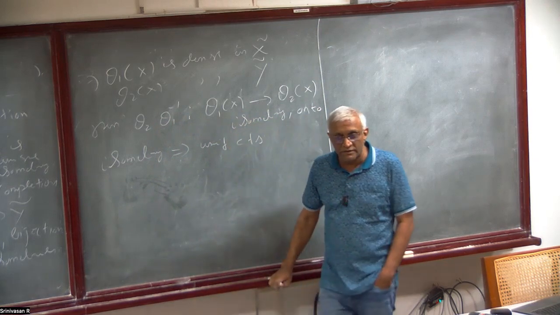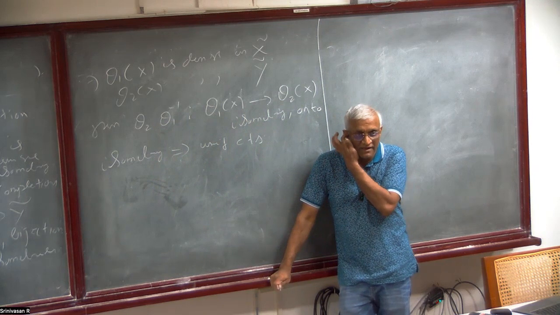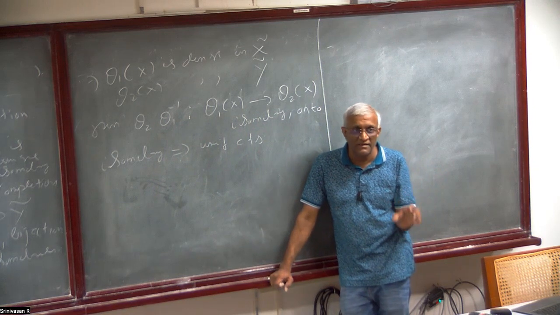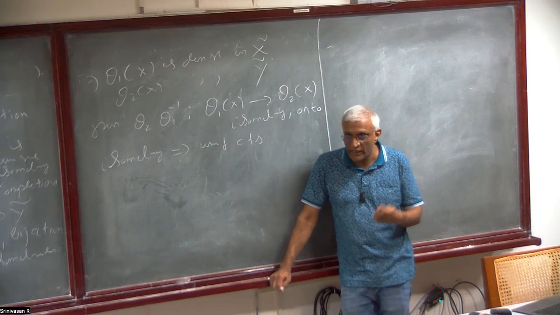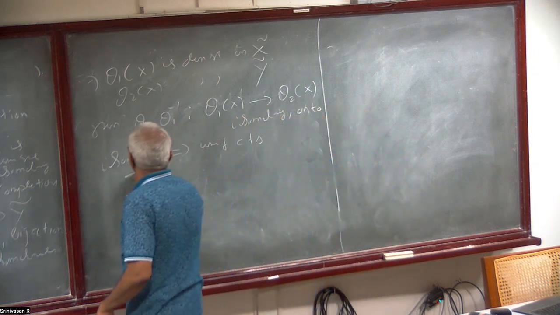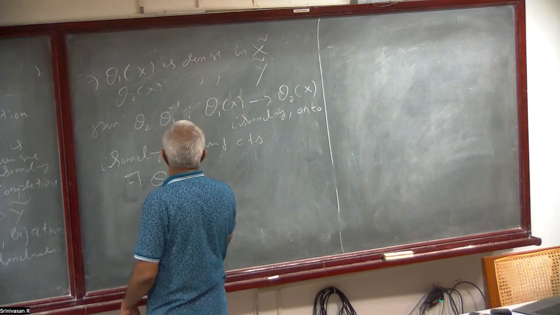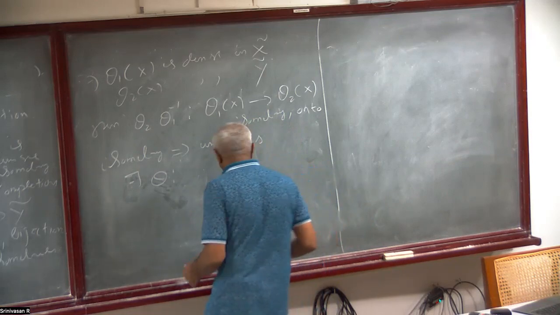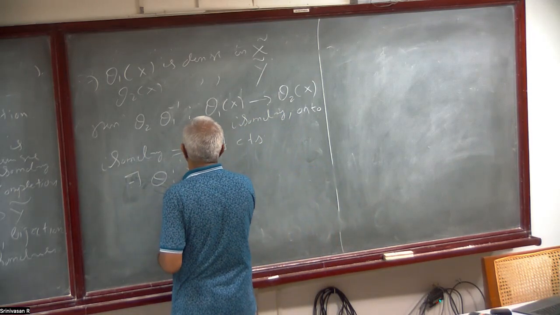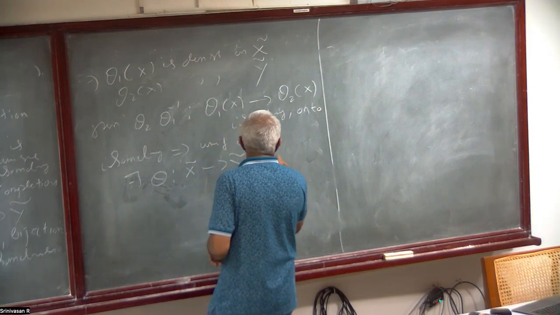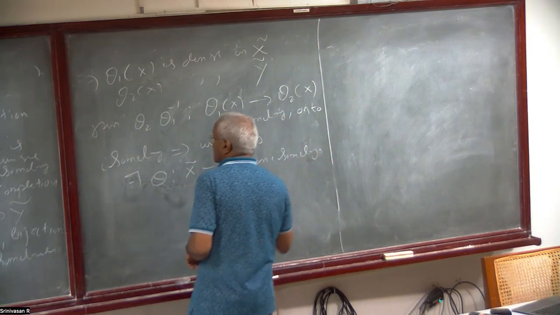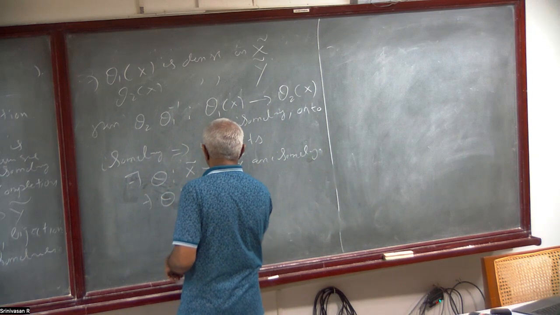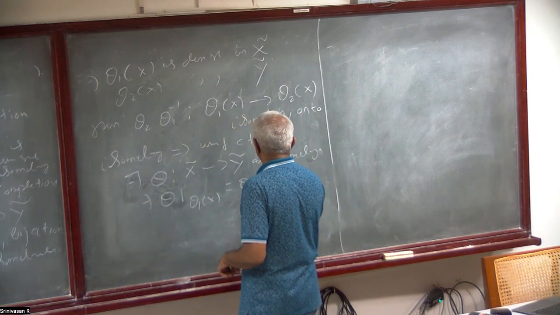There is an assignment: if you have a uniformly continuous function defined on a dense subset, then you can extend it to the closure, uniquely. So there exists a theta, and it will also be isometric, from X tilde to Y tilde, an isometry such that theta restricted to theta 1 of X equals theta 2 theta 1 inverse.